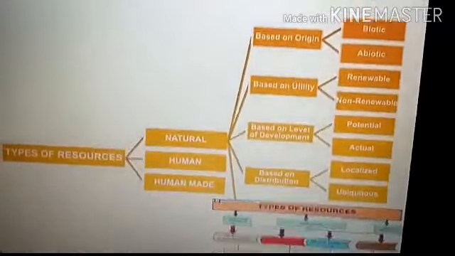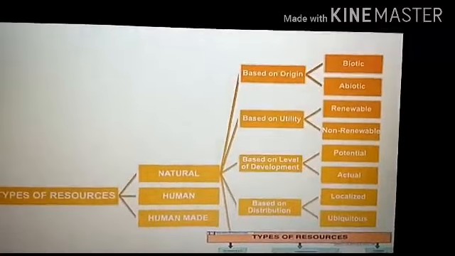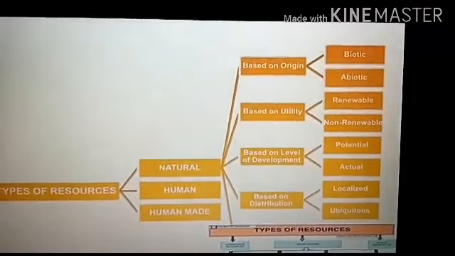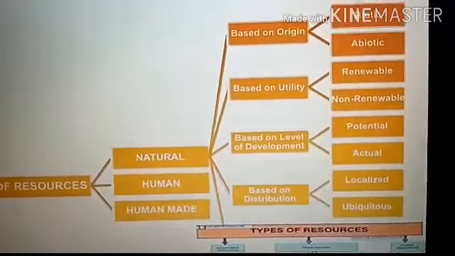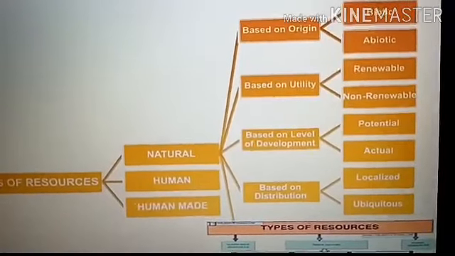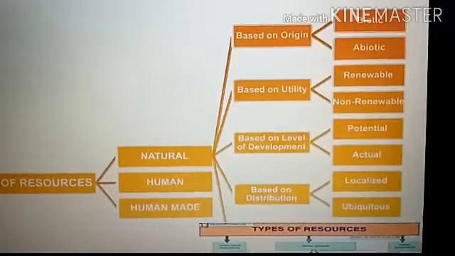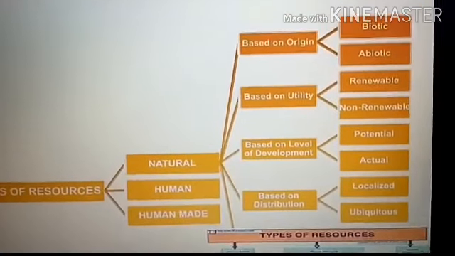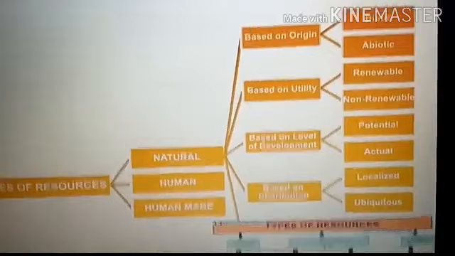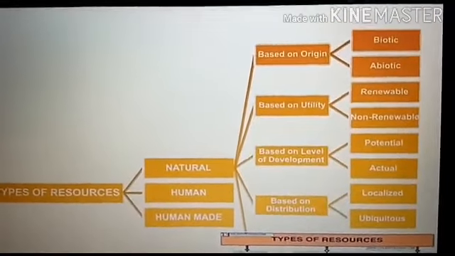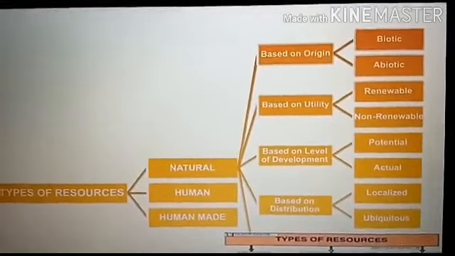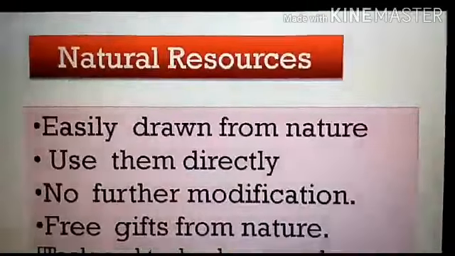So we can focus this natural resources based on origin, biotic and abiotic; based on utility, renewable and non-renewable; based on level of development, potential and actual; based on distribution, localized and ubiquitous. These are the four categories of natural resources. Before that, we want to know what is natural resource.